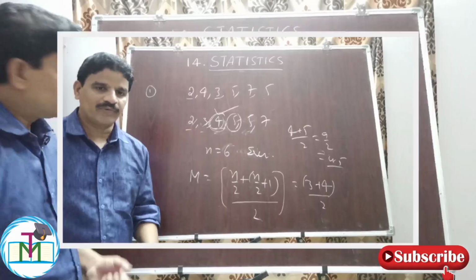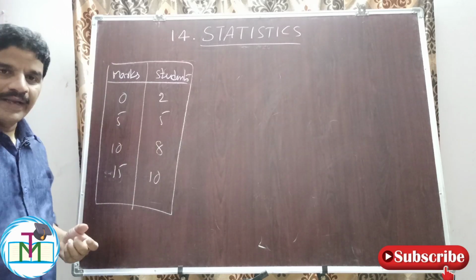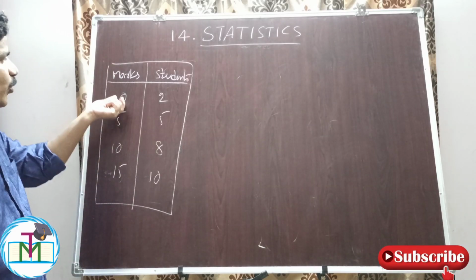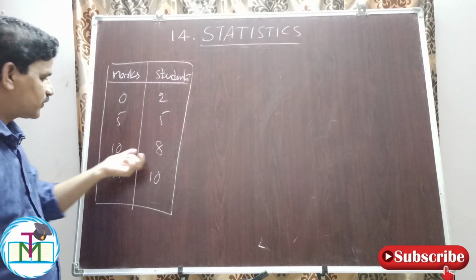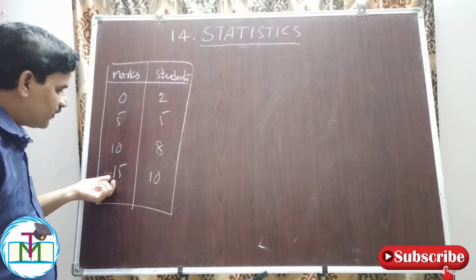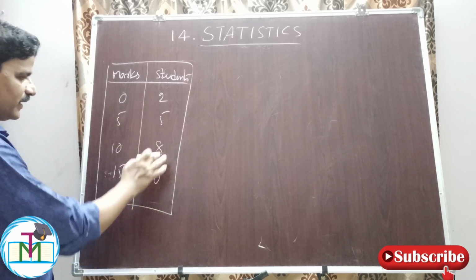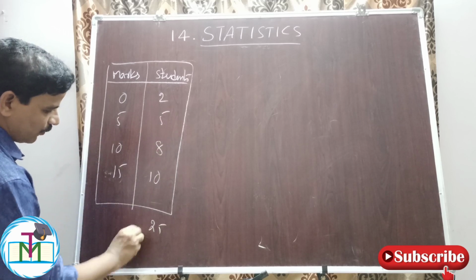Median is 4.5. Now median of ungrouped data. Here, one exam is conducted for maximum marks 15. Therefore 0 marks are obtained by 2 students, 5 marks are obtained by 5 students, 10 marks are obtained by 8 students, 15 marks are obtained by 10 students. How many students wrote the exam? 10 plus 8, 18, 18 plus 2, 20, 25. There are 25 students who wrote the exam.